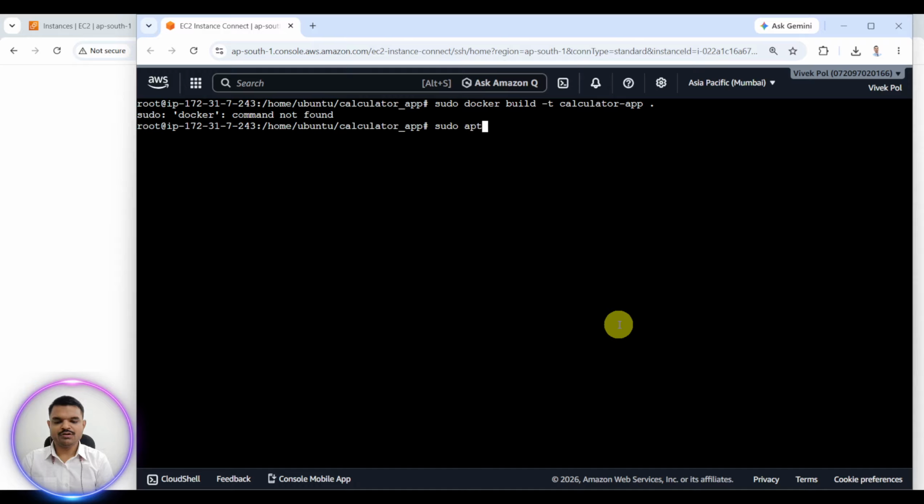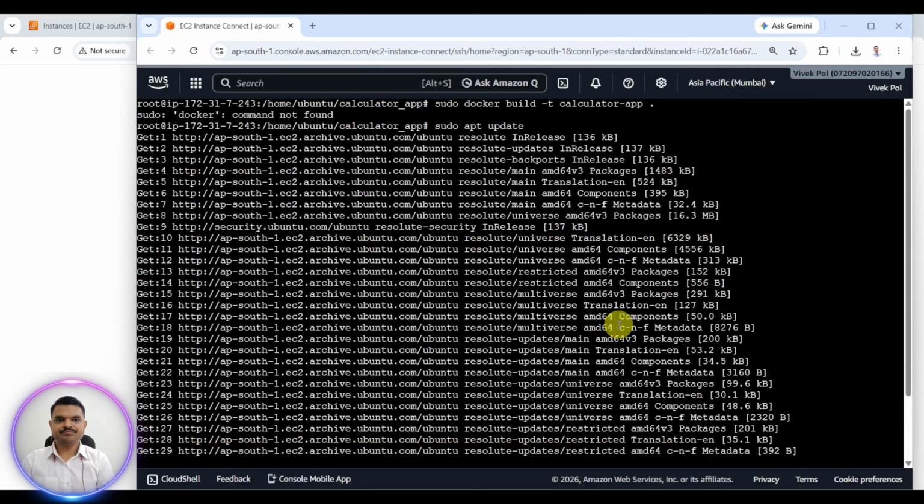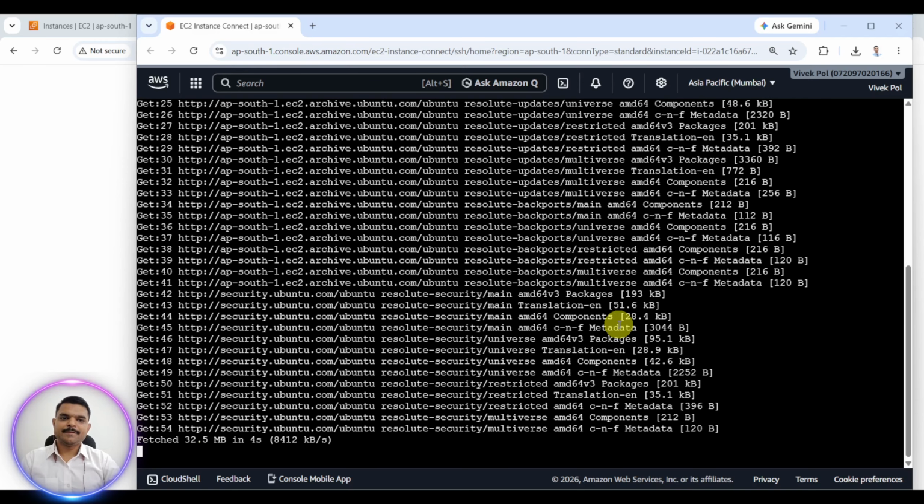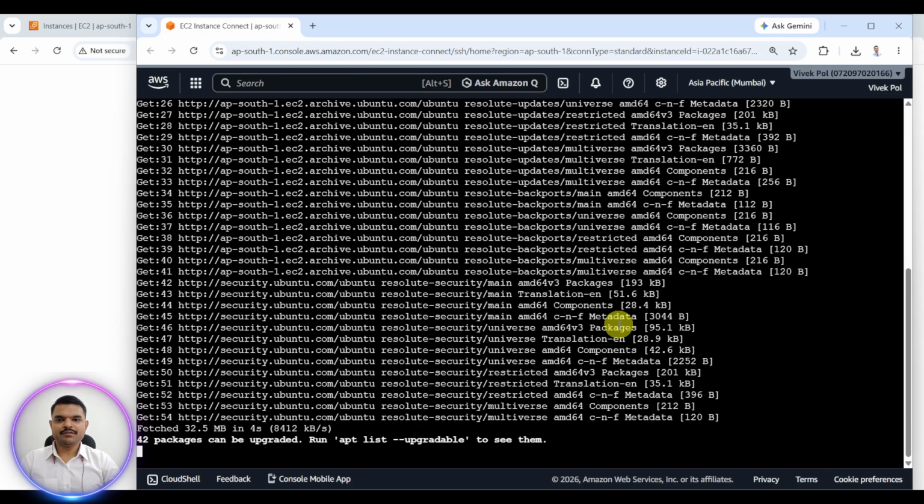sudo apt update. You can see here. After that, we have to install Docker. sudo install docker.io -y. The -y is there because it will ask yes or no, then we have to write yes.